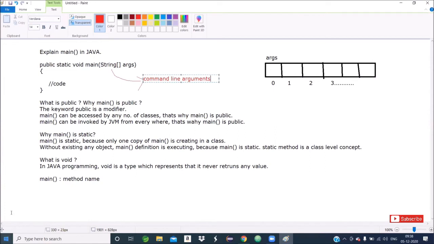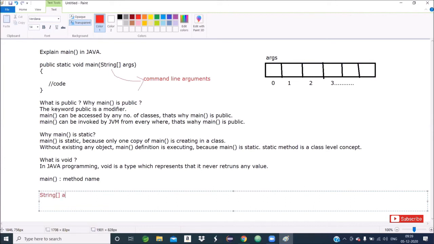Is it a compulsory argument, or is it mandatory? String ARGS: ARGS is a one-dimensional array of type string. That means every input value accepted by this argument will be treated as a string value.